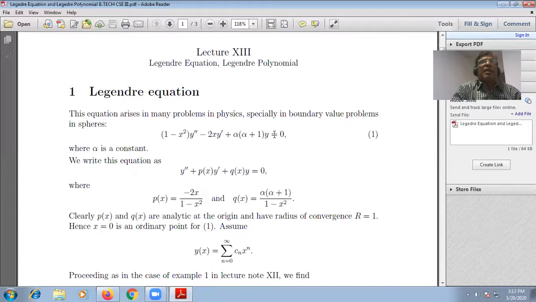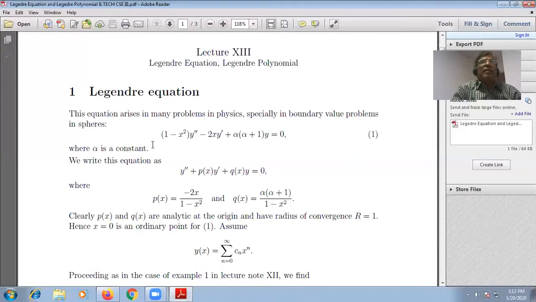Then what shall we get? This term will be cancelled from here, and this will be 2x y dash divided by 1 minus x square, and this will also be divided by 1 minus x square.